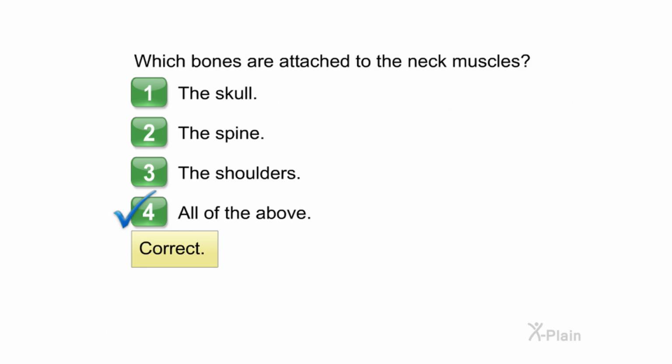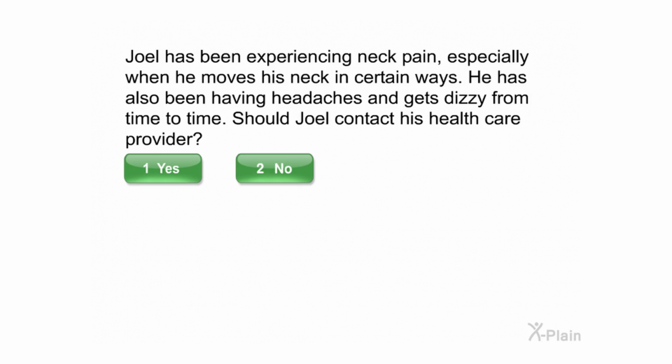Correct. Joel has been experiencing neck pain, especially when he moves his neck in certain ways. He has also been having headaches and gets dizzy from time to time. Should Joel contact his healthcare provider?